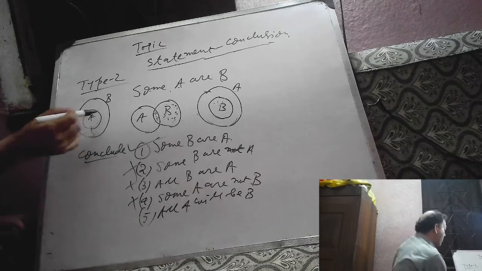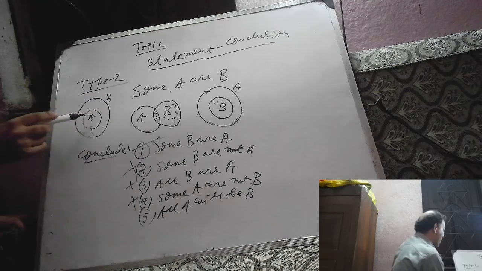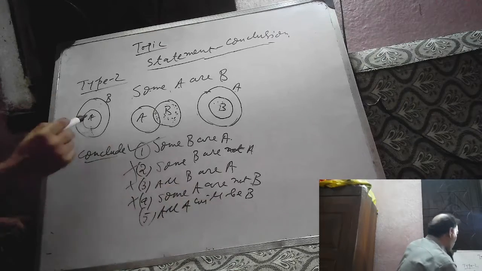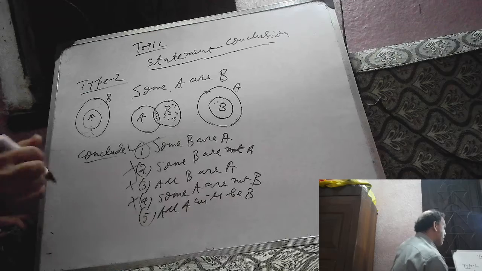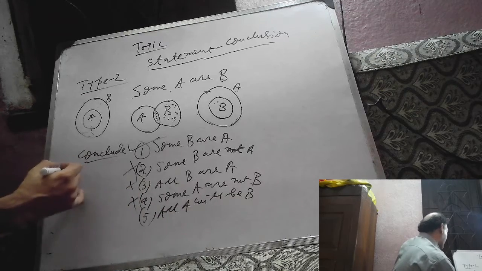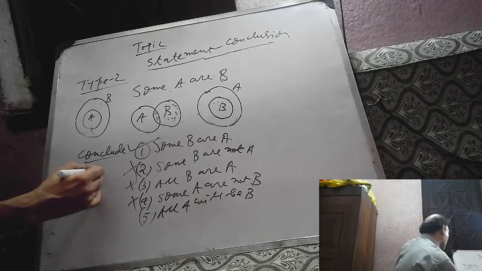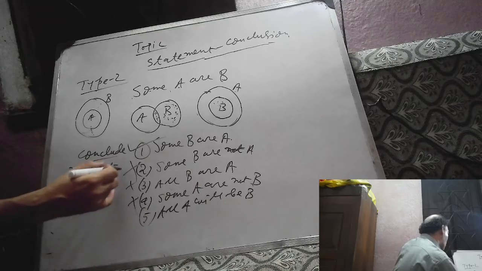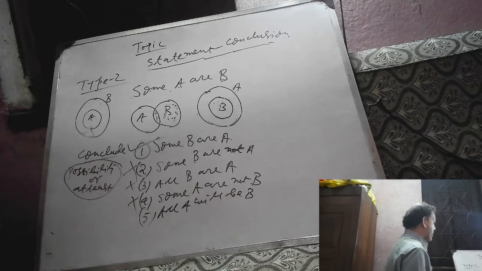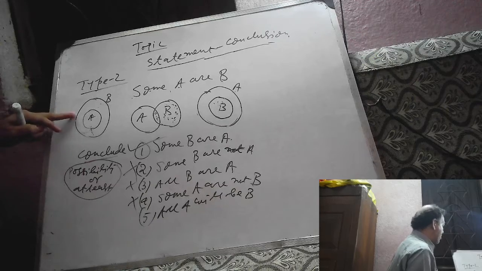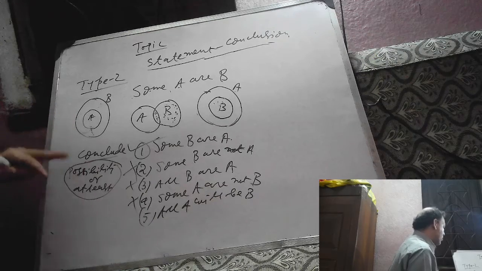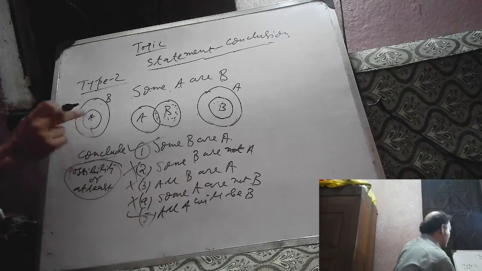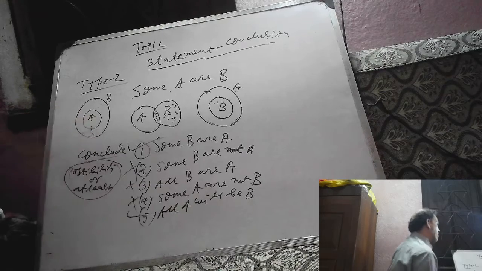Now, all A are B. From this Venn diagram we can say that all A are B. This is one of the possible Venn diagrams. So all A will be B, there is a possibility. When the language is given as possibility or at least, then if only one Venn diagram supports it, we can conclude that all A will be B is true. So this is true, as it is supported by this Venn diagram.